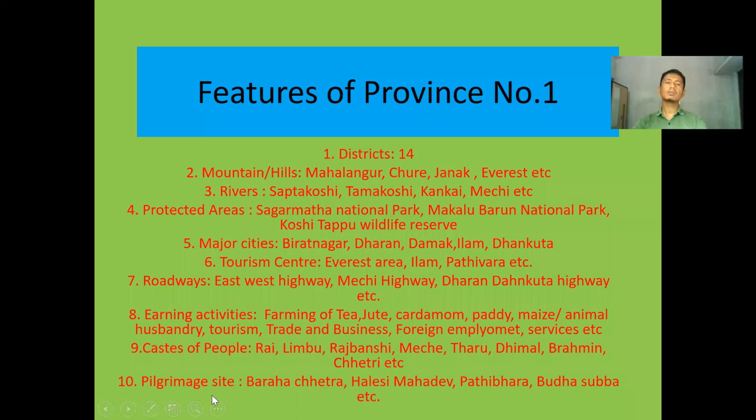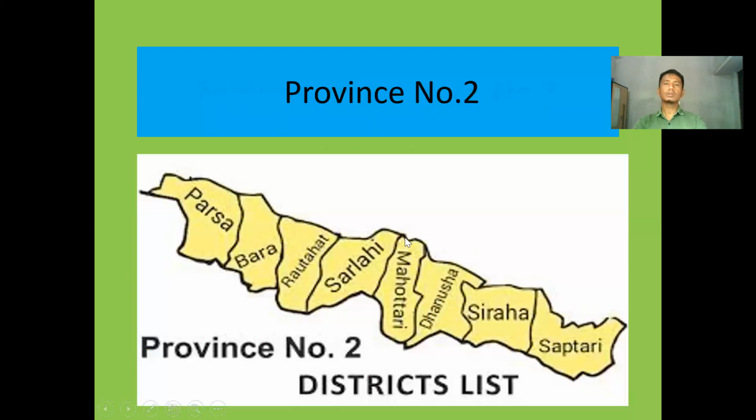And regarding pilgrimage sites, Barahakshetra is very much popular for Hindu people. Similarly, Halesi Mahadev, Pathibhara, Buddha Subba temple, these are the religious sites of province number 1. These have really beautified this province number 1 and have created the potentiality of tourism development and so on. Regarding province number 1, this much. Okay. Now let's go to province number 2.